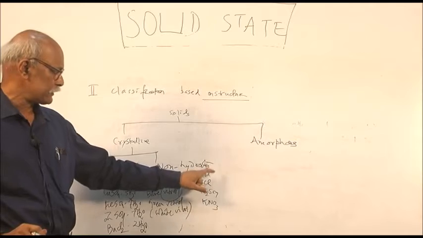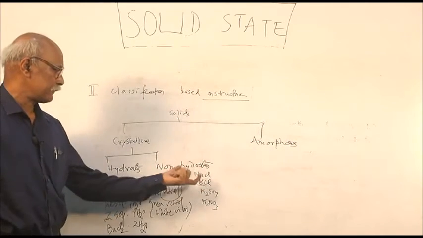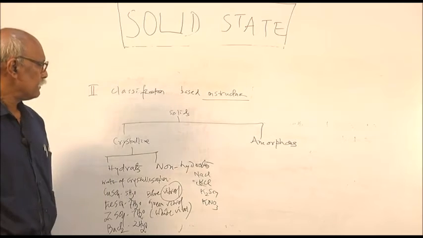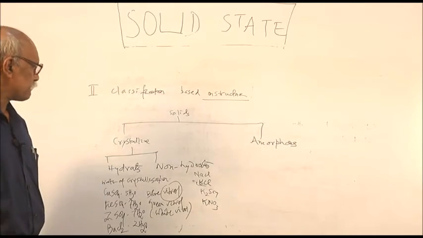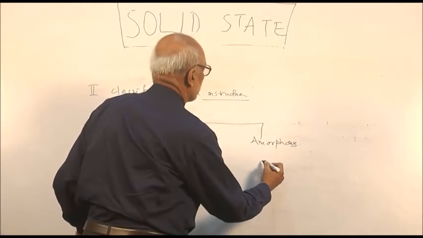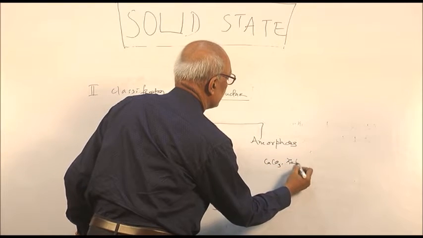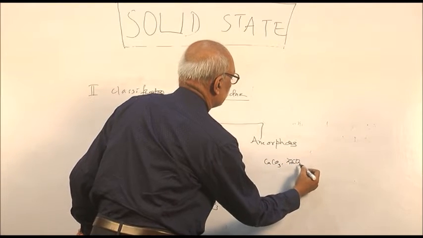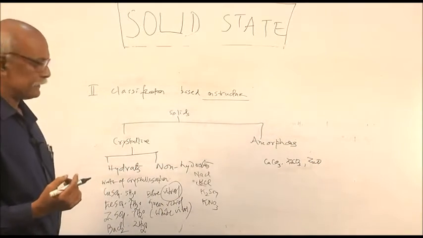That means they do not carry any water of crystallization. You can also call it anhydrous salt, but better you call it non-hydrate. These are crystalline. Similarly, amorphous, take the examples of calcium carbonate, zinc carbonate, zinc oxide. These are amorphous salts. Understand?